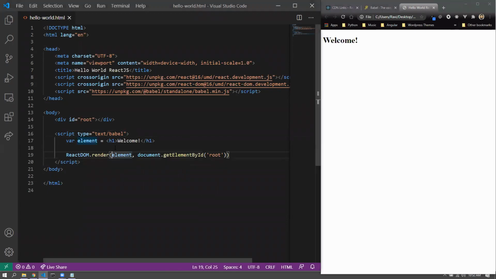I think everyone knows now what is JSX. It is the same as HTML, though there are a couple of places where I would point out differences between JSX and HTML. But I think everyone knows what JSX is, where exactly we are using it, and also why we are using Babel. Everyone is clear on that?